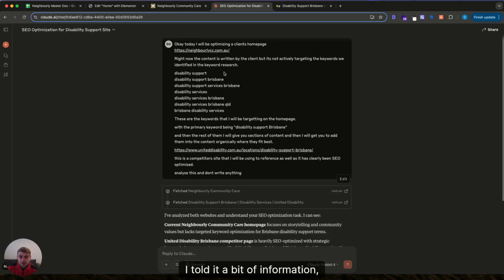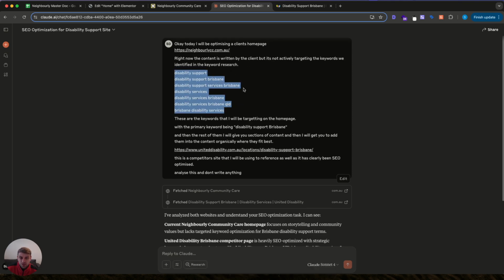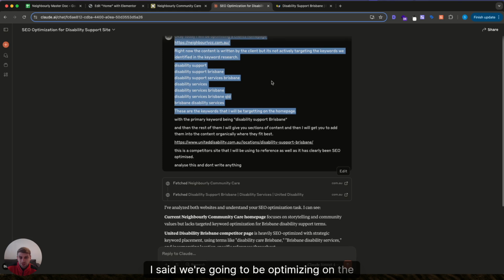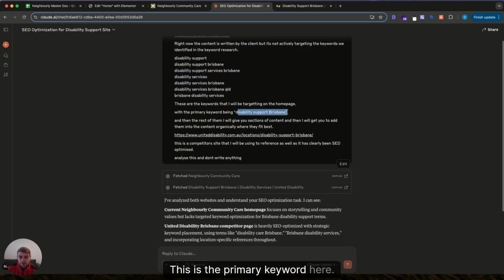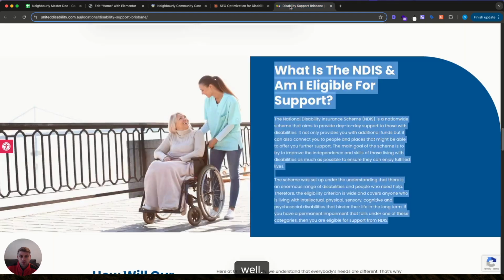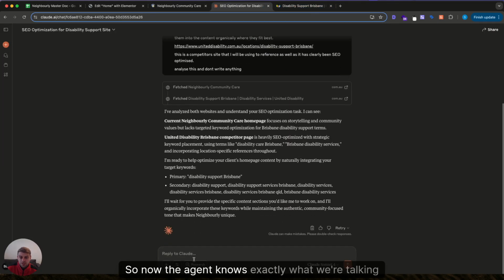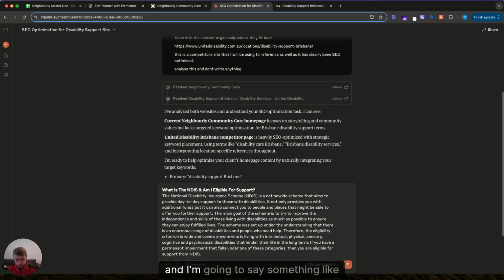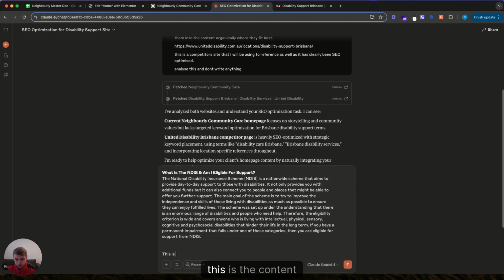I told it a bit of information. I fed it all of the keywords after. I said we're going to be optimizing on the home page. This is the primary keyword here. And I also gave it this page here for reference as well. So now the agent knows exactly what we're talking about. What I want to do is throw their content in here. And I'm going to say something like, this is the content from the competitors page.